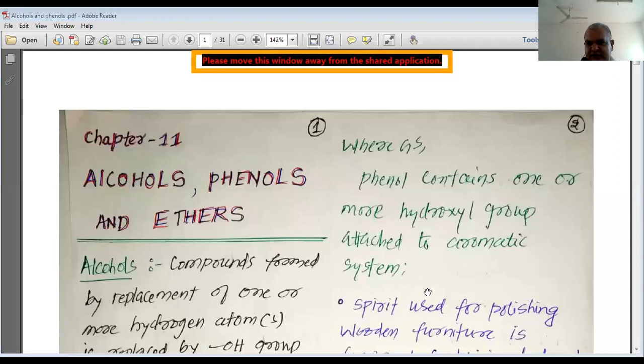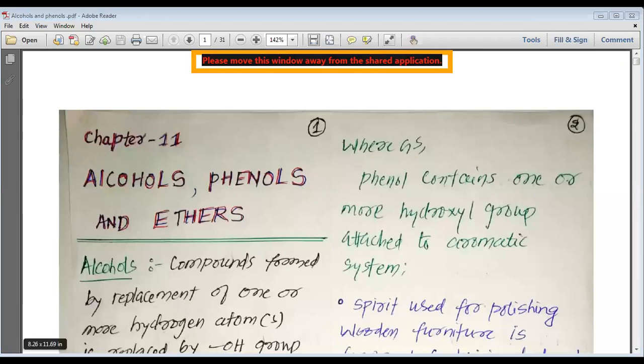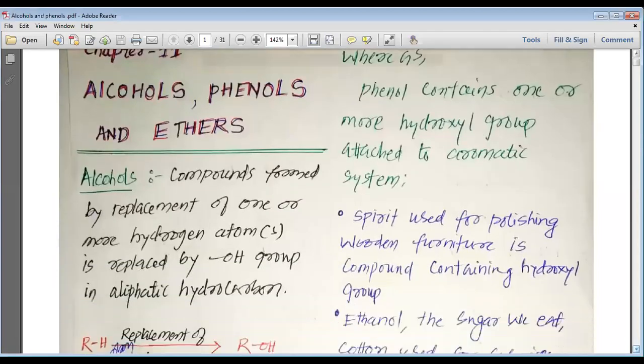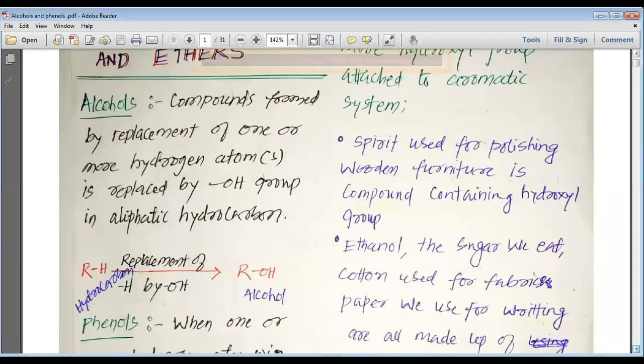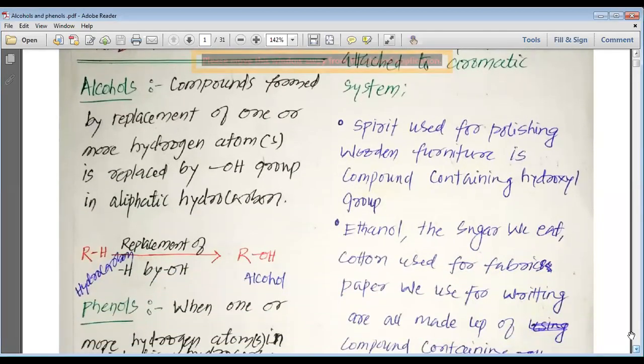Today we are going to start a new chapter. The name of the chapter is alcohols and phenols. My dear students, alcohols and phenols are the hydroxyl group compounds.